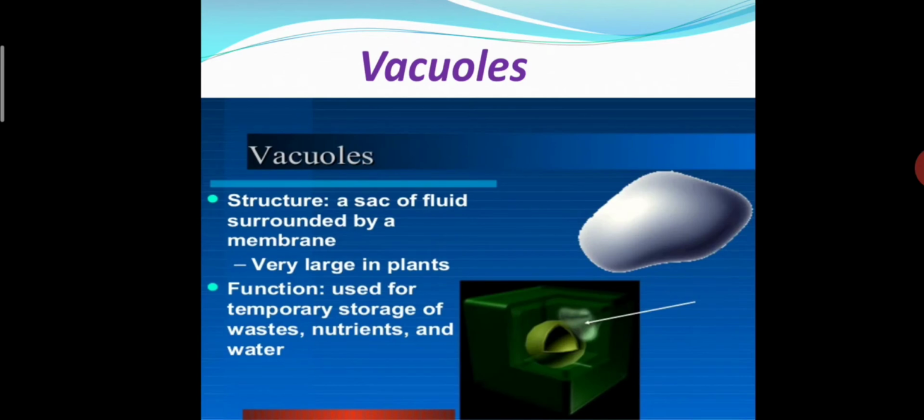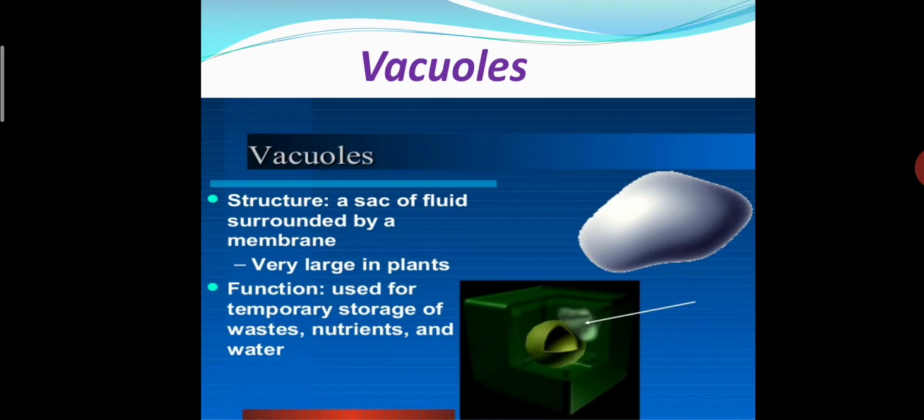Now the next one is the vacuole. Vacuoles are also sac-like structures, present in plant cells as well as in animal cells. But plant cells have large vacuoles as compared to animal cells. Structurally, a vacuole is a sac of fluid surrounded by a membrane, very large in plants.